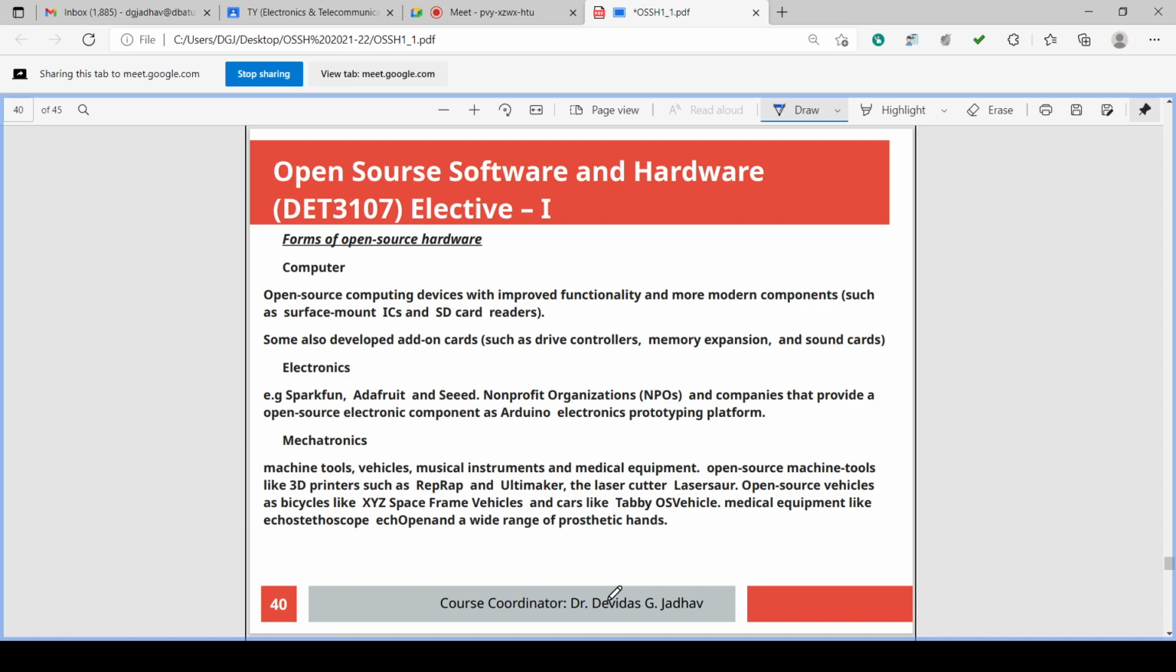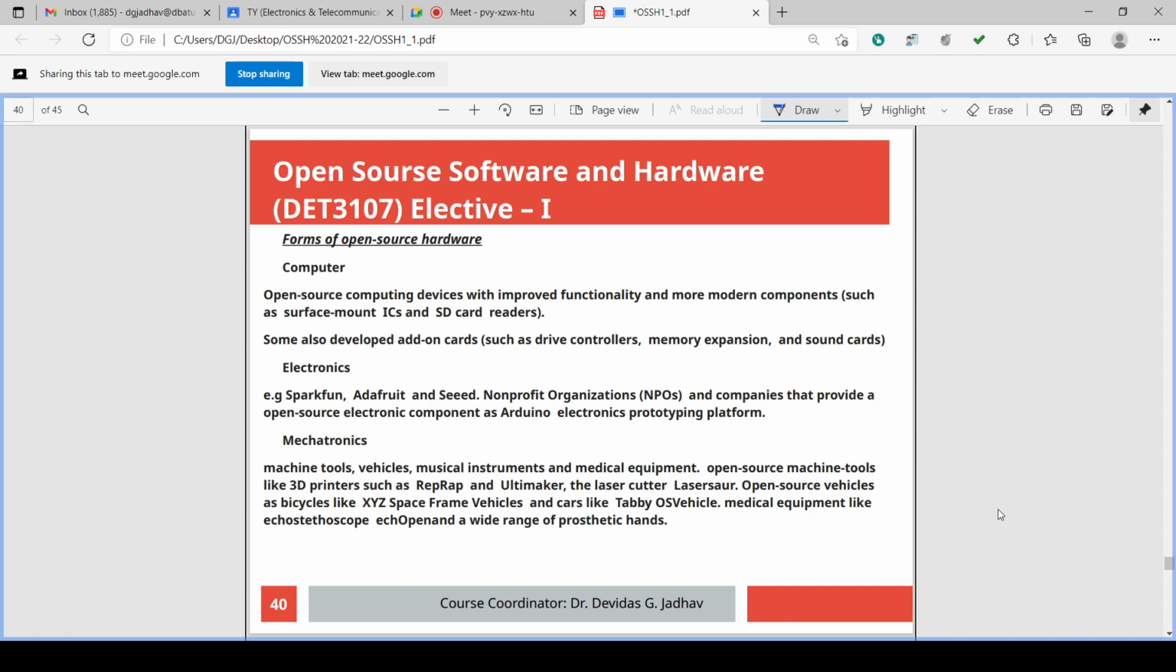What are the forms of open source hardware? For example, if you consider the computer, open source computing devices with improved functionality and more modern components such as surface mount ICs and SD card readers. Some also developed add-on cards such as drive controllers, memory expansion and sound cards. Suppose a computer is there, if you consider the computer, the open source computing devices with improved functionality.